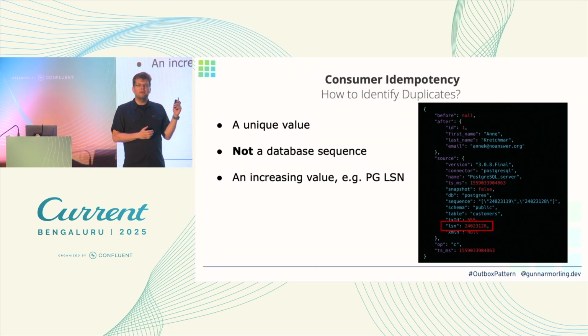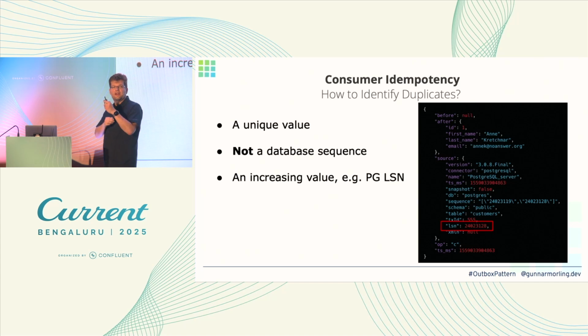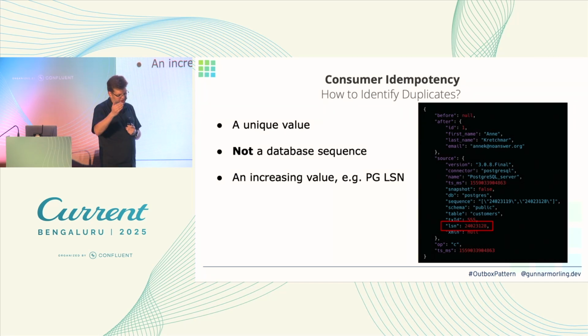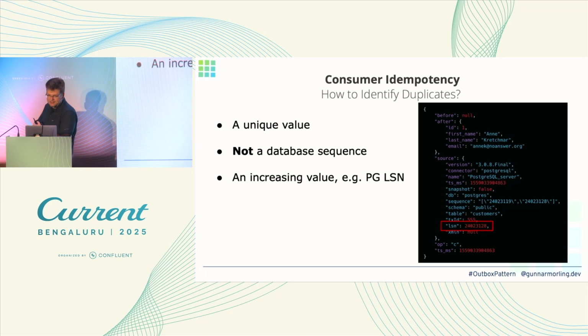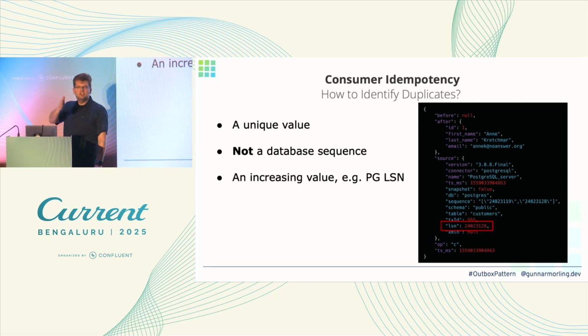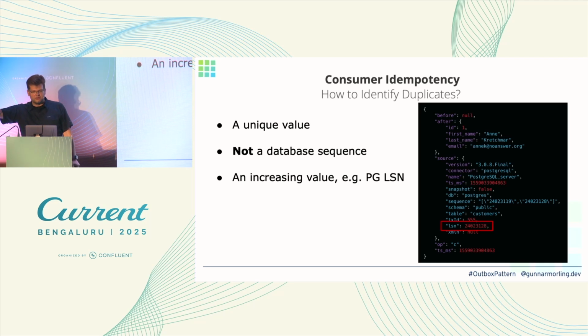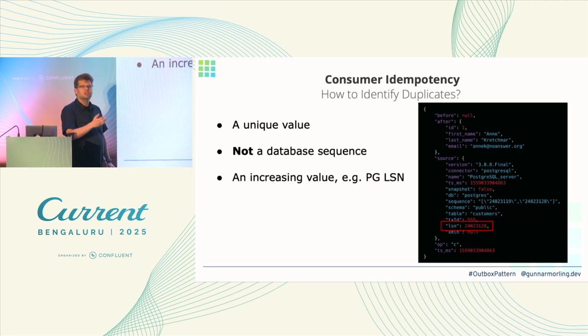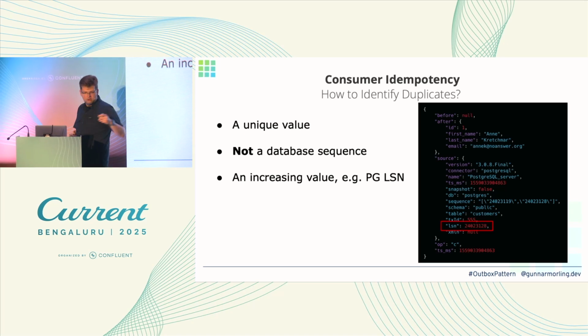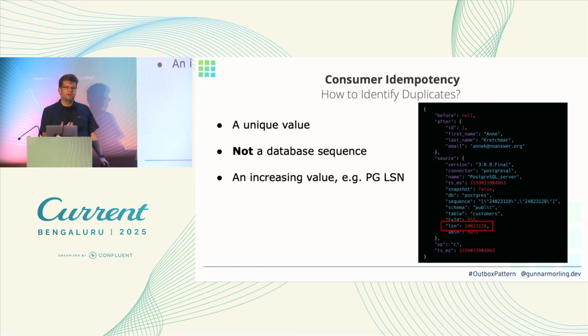Now, as I mentioned before, we cannot use a database sequence for that, because if I have multiple transactions, it would not be guaranteed to be monotonically increasing. Instead, we would have to find another value, and this again depends a little bit on our database. So here, in case of Postgres, I can use what's called the LSN, the log sequence number. So this is now guaranteed to be monotonically increasing as our transactions get committed, and I can use this to detect the situation that I'm receiving an event which I have seen before, and I only need to store the latest LSN which I have ever seen, so just a single value and no ever-growing state.